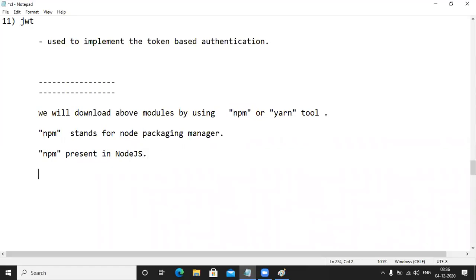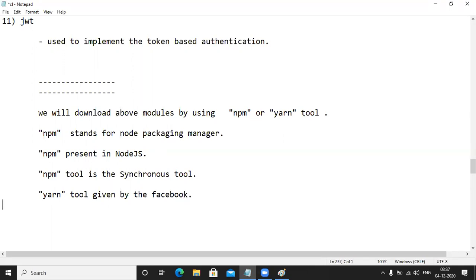See this one. The NPM tool is the synchronous tool. Let me go to another tool. One more tool is there: the Yarn tool. Yarn tool is given by whom? Yarn tool is given by Facebook. What is the advantage of the Yarn tool? Yarn is an asynchronous tool. Okay?